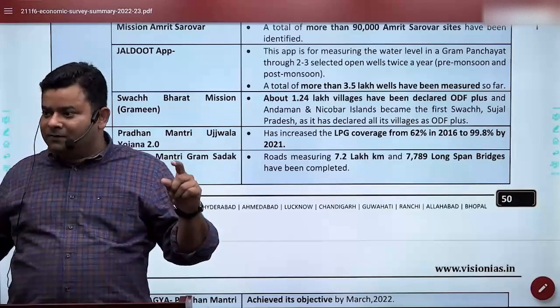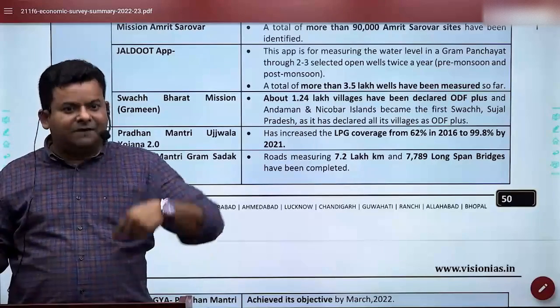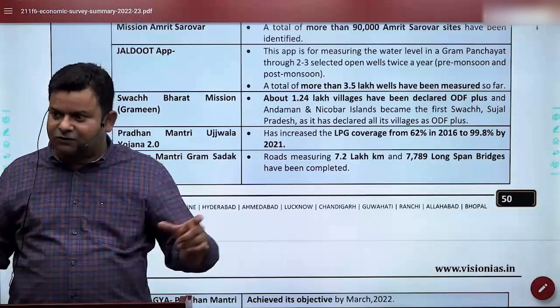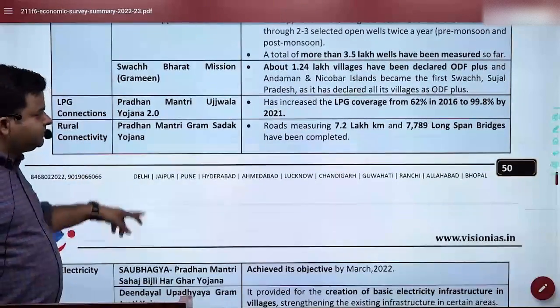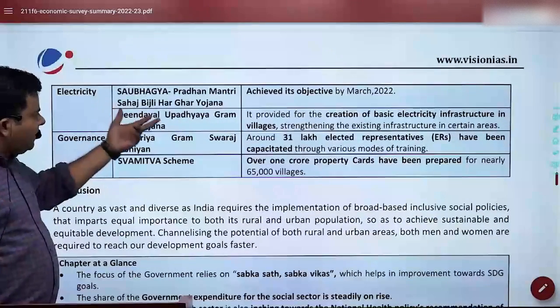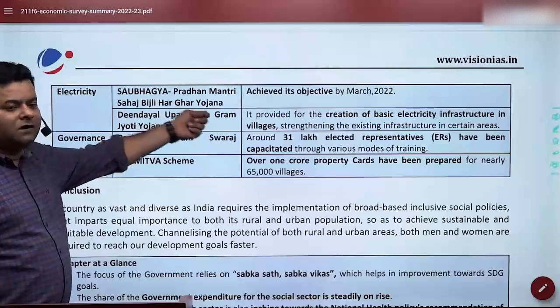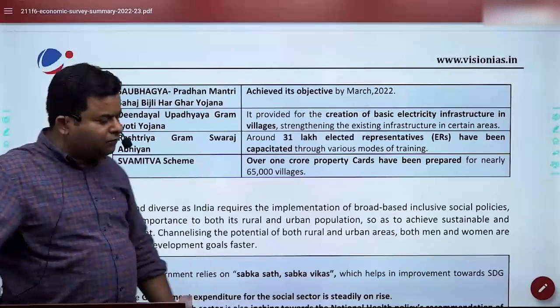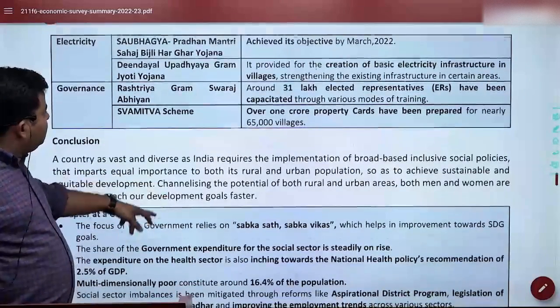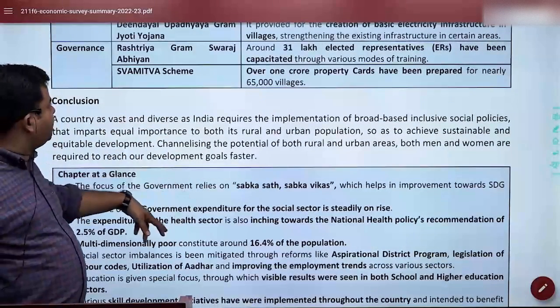It's for whom? That time it was for adults. But now we are further increasing it. Even youngsters also can get it now. So this is how we got these schemes. So Saubhagya now is Pradhan Mantri Sahaj Bijli Har Ghar Yojana for separate rural feeder, and we have achieved the target by 2022. Gram Jyoti Yojana is for village electrification.